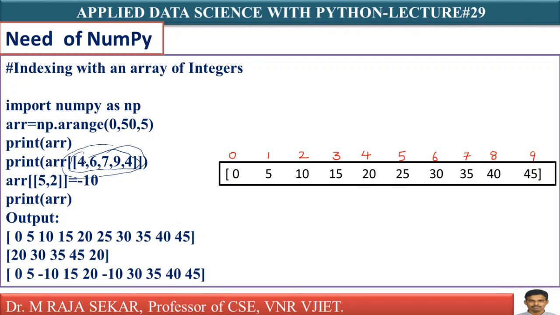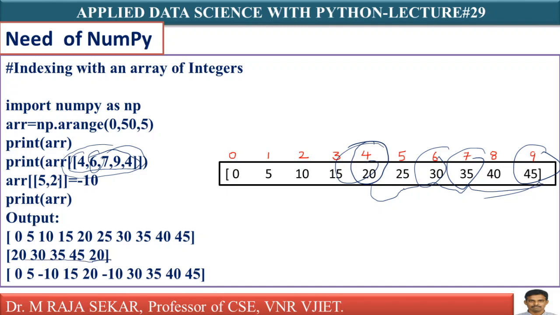I need the element at 4th index. What is the element at 4th index? 20. I need the element at 6th index. What is the element at 6th index? 30. I need the element at 7th index. What is the element at 7th index? 35. I need the element at 9th index. What is the element at 9th index? 45. Again I need the element at 4th index, means again I will get 20. Means 20, 30, 35, 45, 20. Just see, 20, 30, 35, 45, 20.